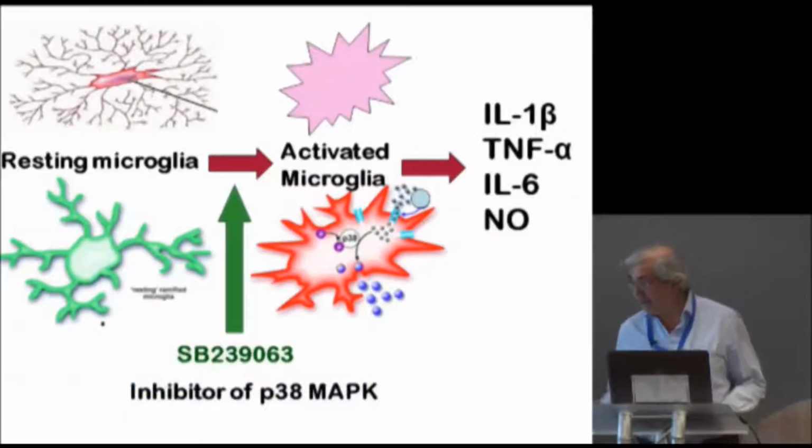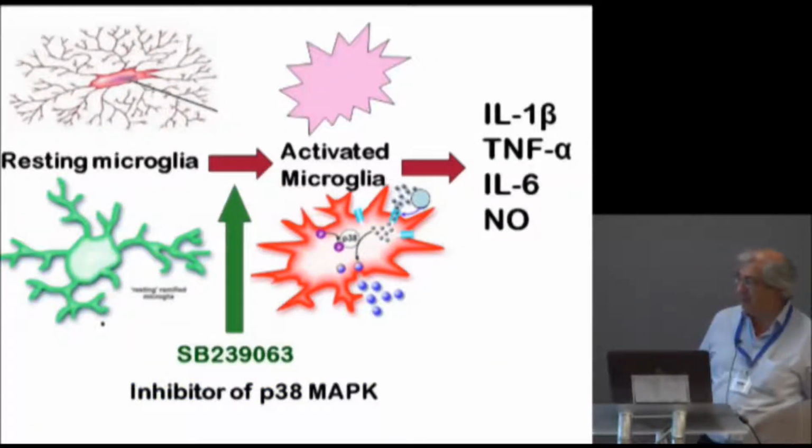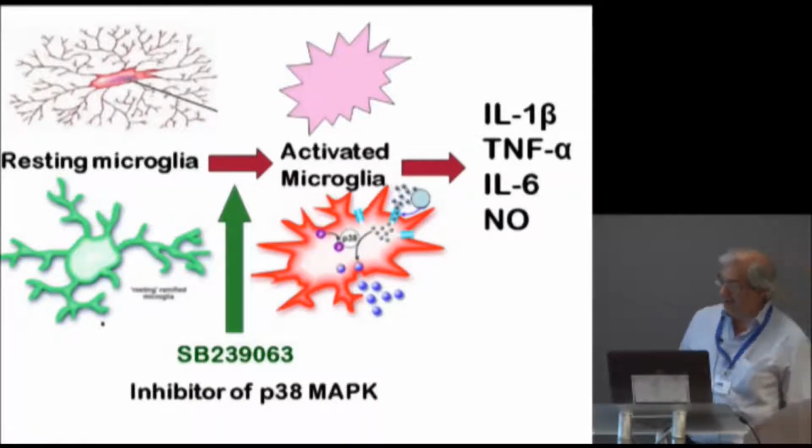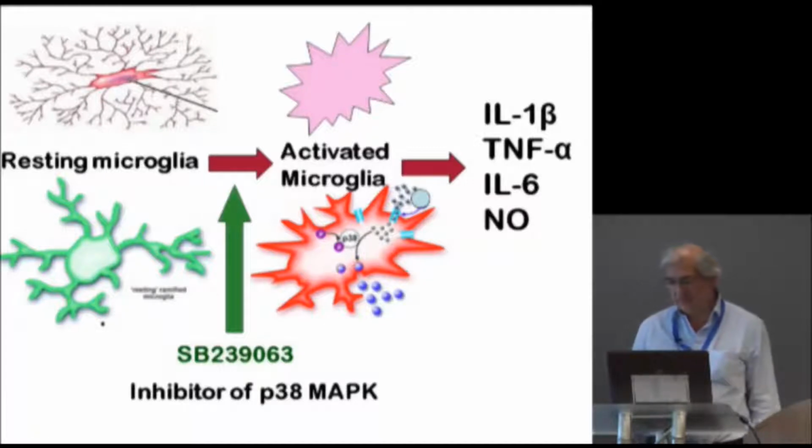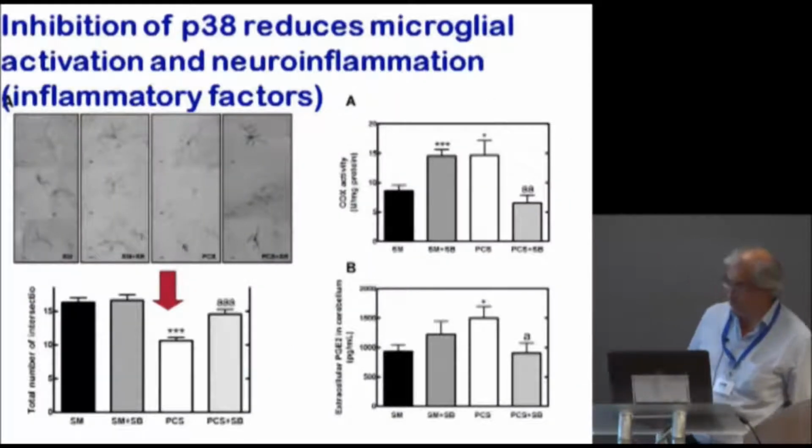Then we tested whether an inhibitor of MAP kinase P38 is able to eliminate activation of microglia in hyperammonemic rats. Well, this was done in rats with portacaval shunt, which also have activation of microglia, as you can see here.